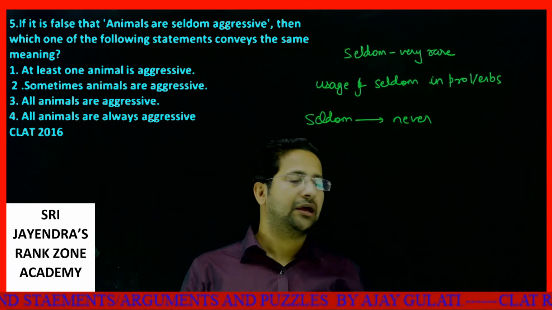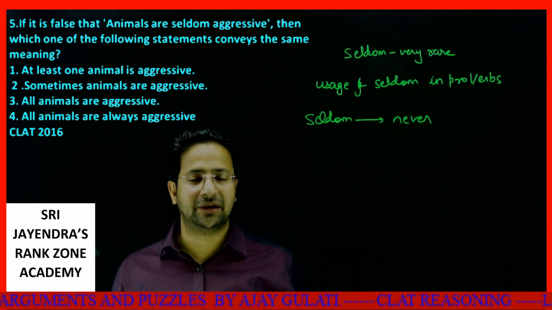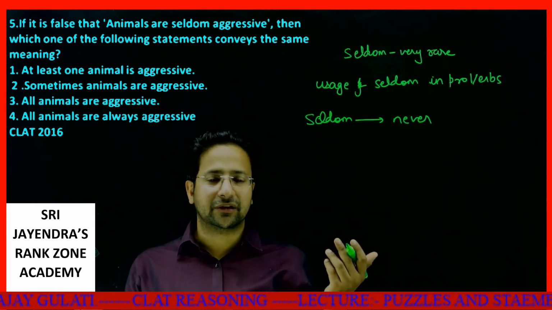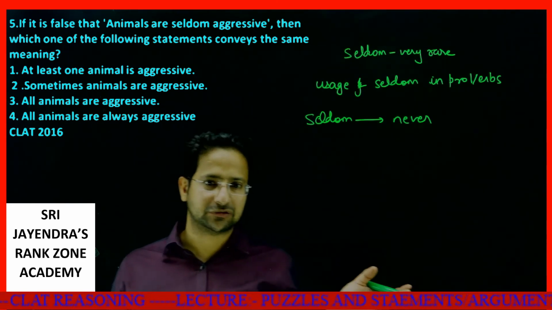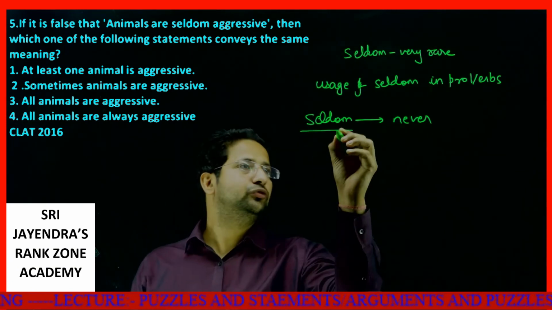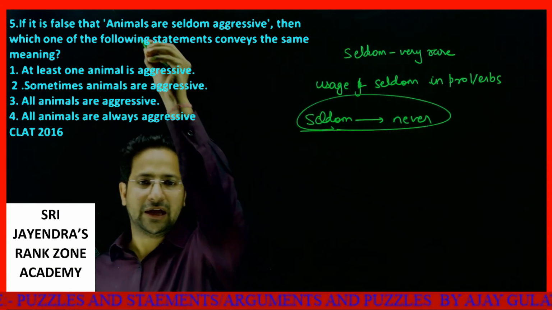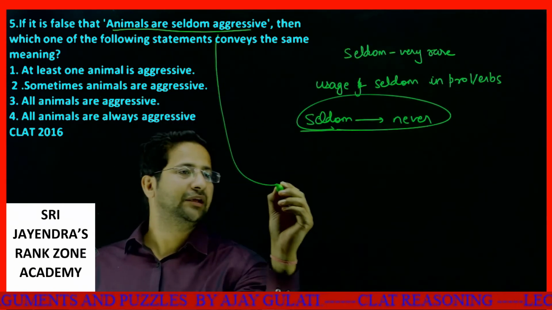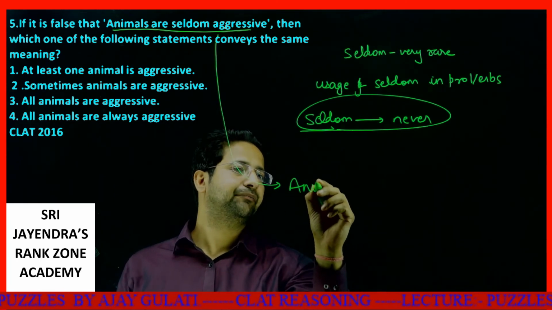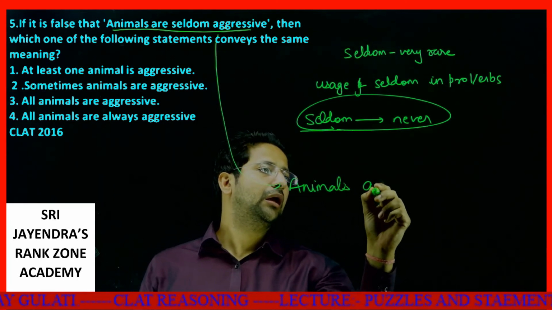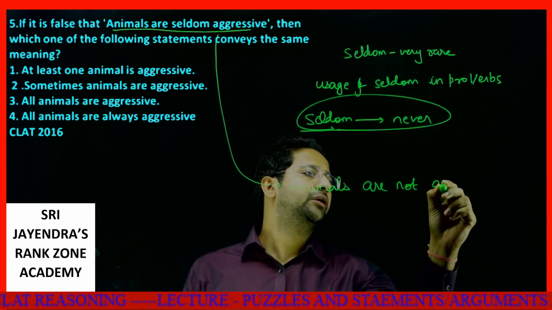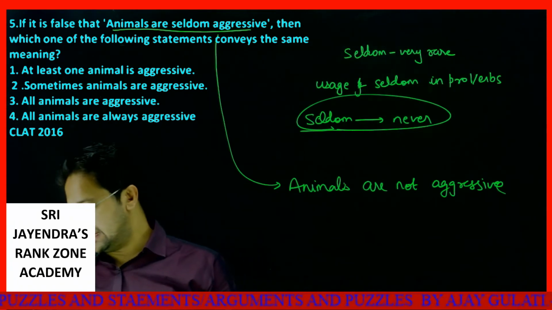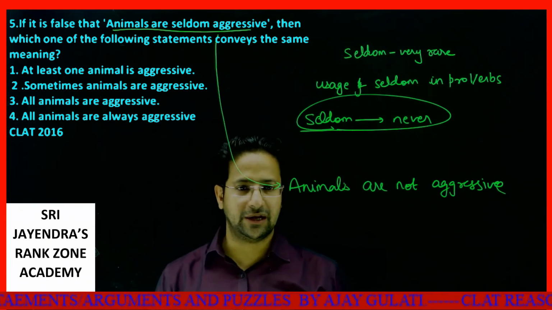Like, a dog has nothing but is seldom unsatisfied. Although the dog has nothing, still the dog is never unsatisfied. This is the meaning of seldom. So seldom is used as never. Now let's look at animals are seldom aggressive. What does this line mean? This line means animals are not aggressive, or no animal is aggressive.